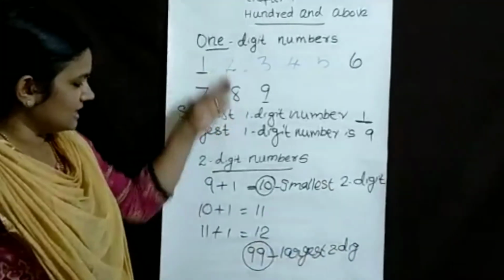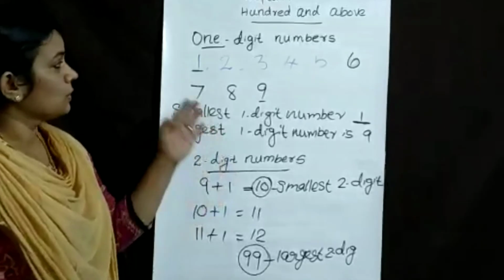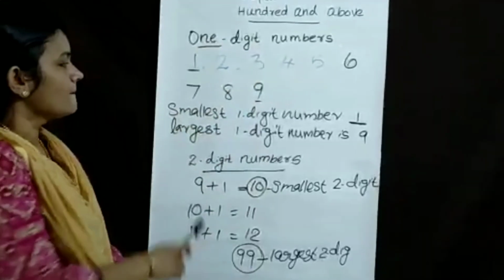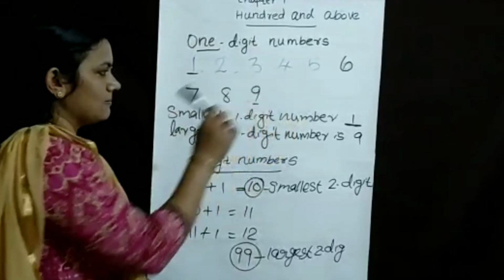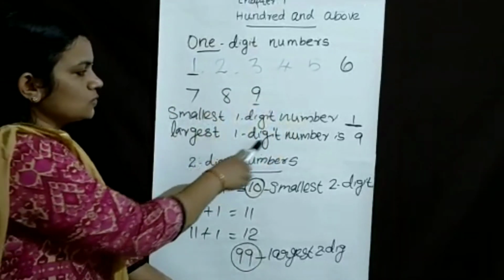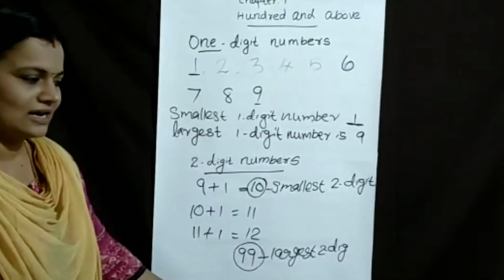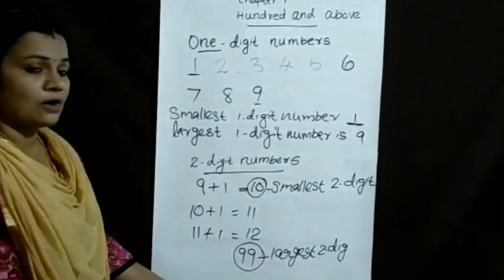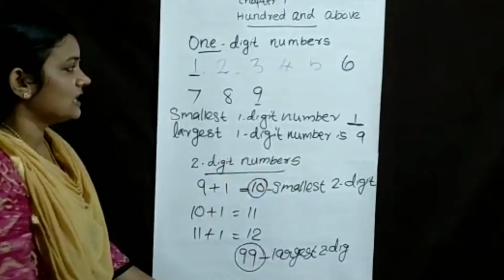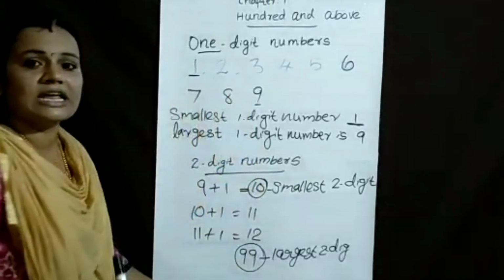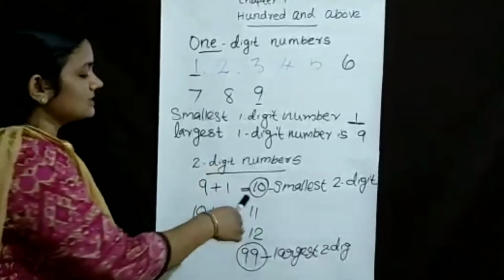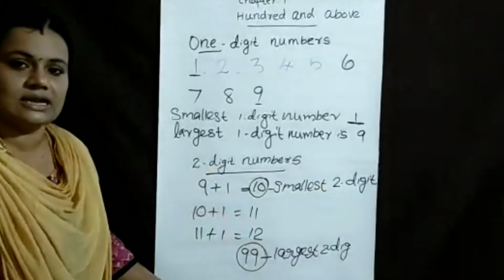In this portion, first you learned the one-digit numbers, 1 to 9. The smallest one-digit number is 1 and the largest is 9. Second are the two-digit numbers. How to get the first two-digit number? When 1 is added to 9, we get 10. 10 is the smallest two-digit number.